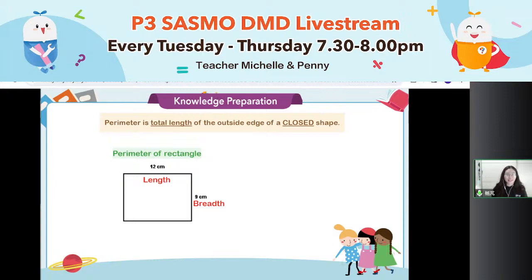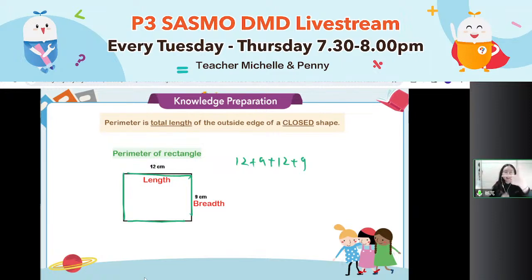But how do you get your answer? That is hard to say, right? Because the perimeter means the total length. Total length means I need to add every single line together, one by one. So one of the methods is 12 plus 9 plus 12 plus 9. But it's not quick. Actually, when I'm in the class, I always tell my students like this. The rectangle is made from 2 L shapes. This is one of the L shapes, and another L shape, 2 together is a rectangle.